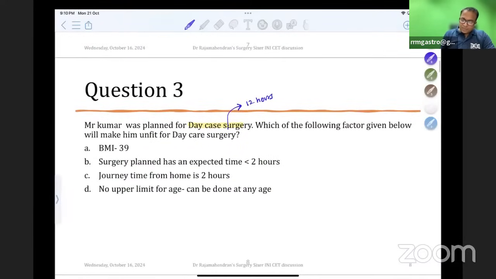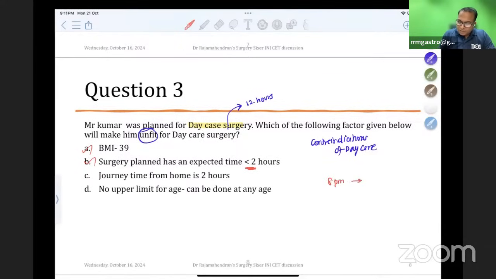So don't forget, let us see which of the following factors given below will make him unfit for day care surgery. So in other words, what are the contraindications of day care surgery? So they're asking which is a contraindication of day care surgery. So BMI up to 40 we can do. So number one, it is not a contraindication. Surgery with expected time of less than 2 hours you can do. So the patient will go home by 8 p.m.